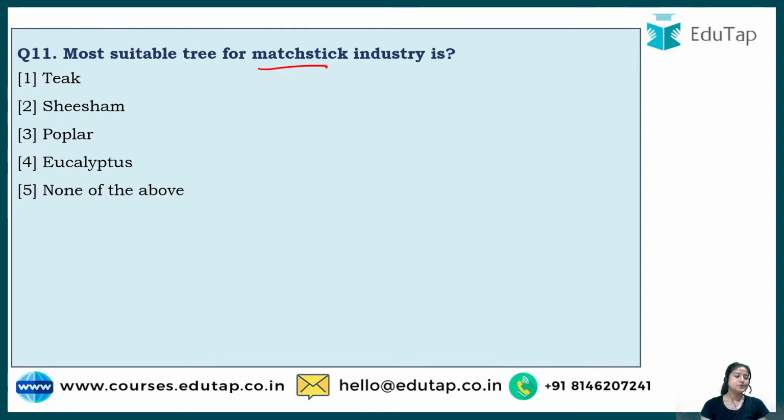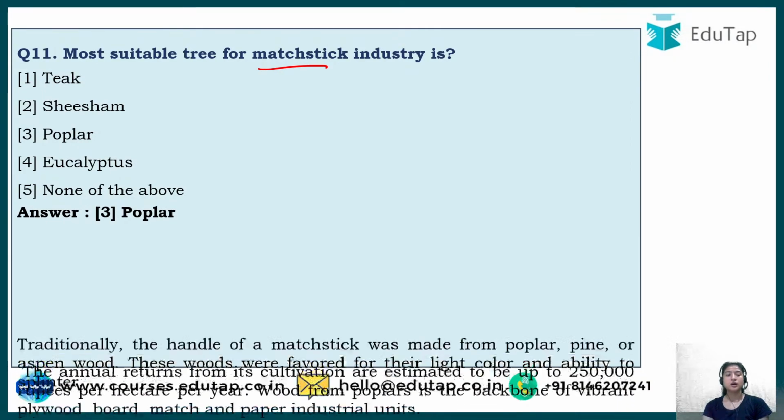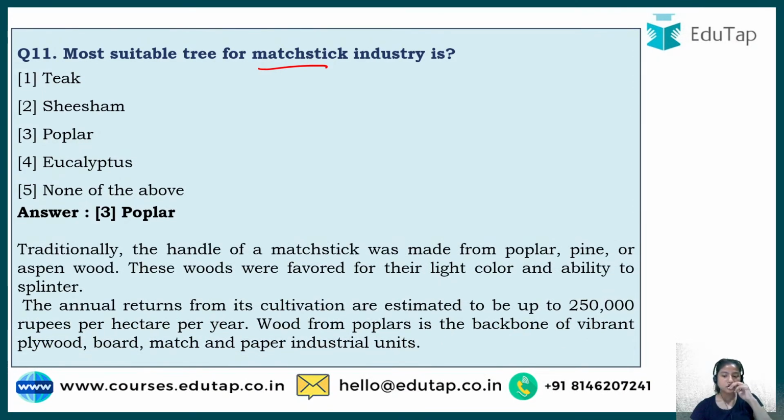So the correct answer to this is option number 3, that is poplar. It is a kind of tree. There are 3 species which are mostly used, that is poplar, pine, or aspen wood. These 3 are names of trees. And why are they used? Because of their light color and ability to splinter. This is the most important factor, ability to splinter. The word splinter means to break down.